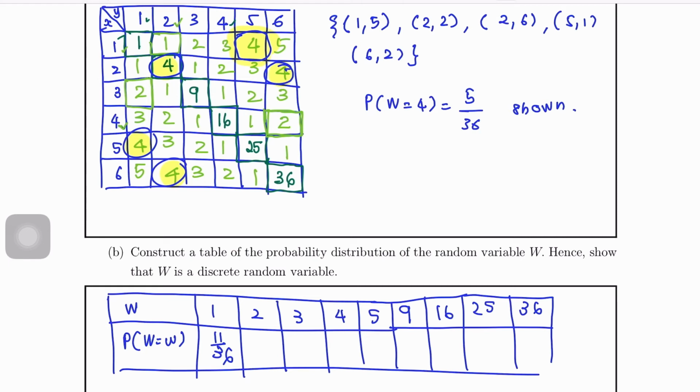Next, W equals 2. 1, 2, 3, 4, 5, 6, 7, 8. Okay, we have 8 over 36. Then for 3 we have 6 over 36. For 4 we have 5 over 36. For W equals 5 we have 2 over 36. For 9, 16, 25 and 36 we have 1 over 36.